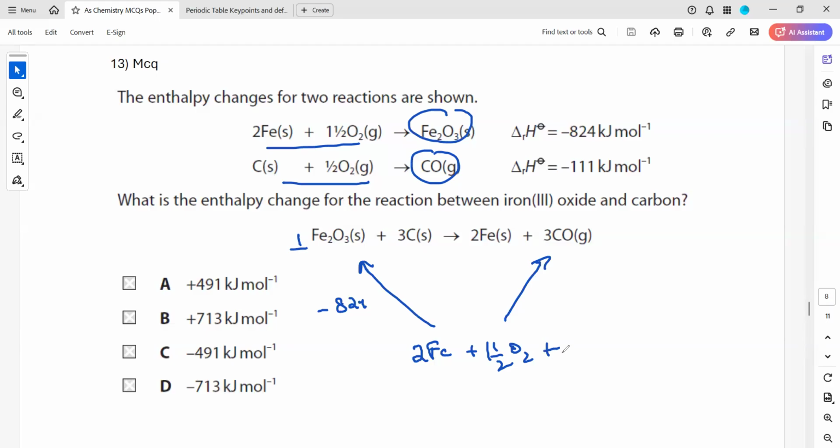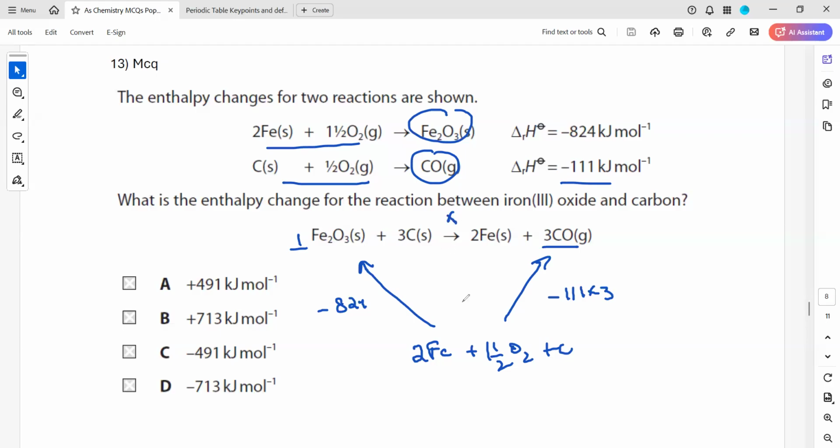Here, the carbon is also involved, so it is forming 3 moles of carbon monoxide. If it is forming 3 moles of carbon monoxide, it will be minus 111 times 3. Because to form 1 mole, it is minus 111, but to form 3 moles, it will be minus 111 times 3.